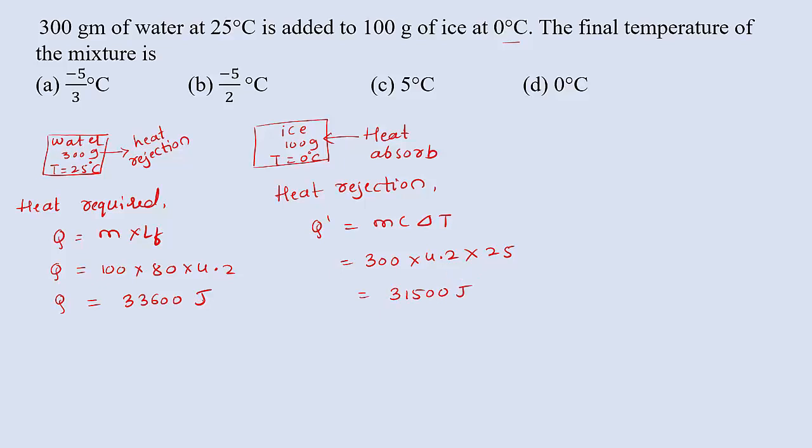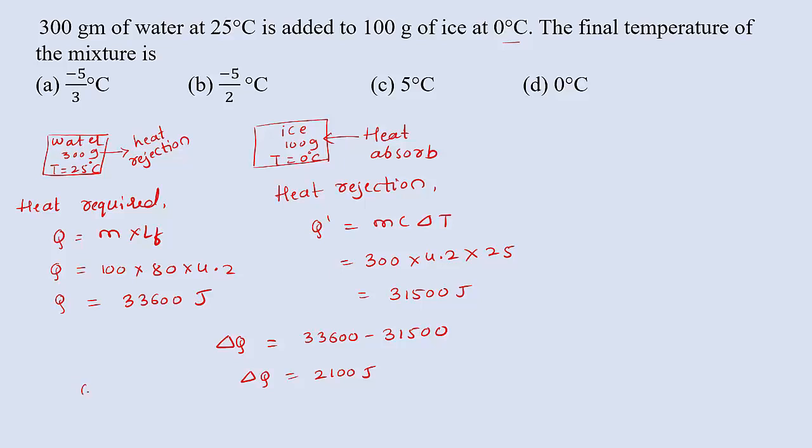Now we have heat rejection and heat absorbed, or heat lost equal to heat gain. Here I want the change in the amount of heat energy. So directly we can write 33,600 minus 31,500, that is Q minus Q dash, which gives 2,100 joules. This is the change in the amount of heat energy.